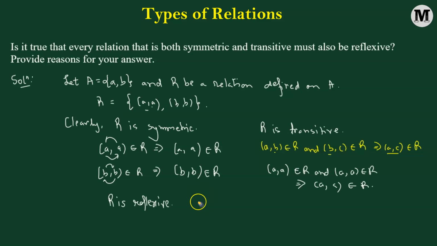That means if we pick up the element a belonging to the set A, this implies that (a, a) belongs to the relation R. If we pick up the element b from that set A, then (b, b) must also belong to that same relation R. So this tells us that R is reflexive, provided R is symmetric and transitive, for this particular example. But our question here is: is it always true that every relation that is symmetric and transitive must be reflexive?